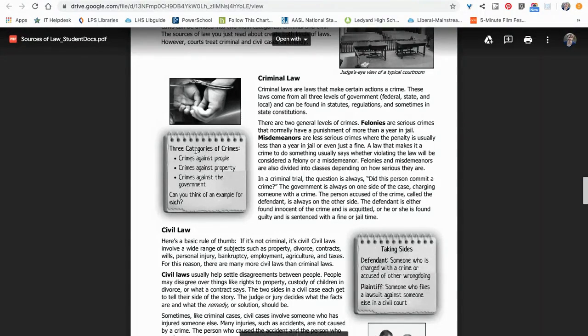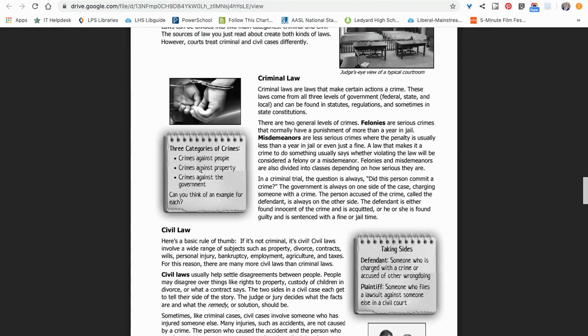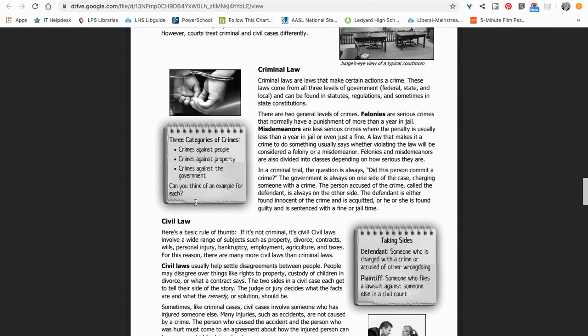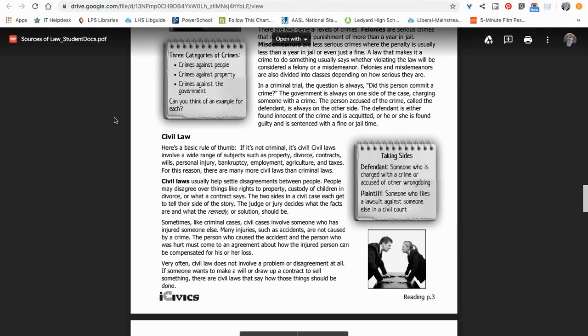Okay, so there's three categories of crimes. Here's our little picture here. There's crimes against people, crimes against property, and crimes against the government. Can you think of an example of each? Little thinking moment here.